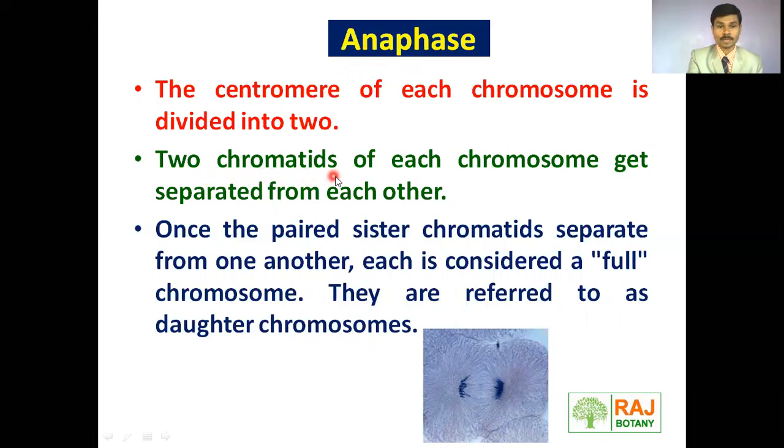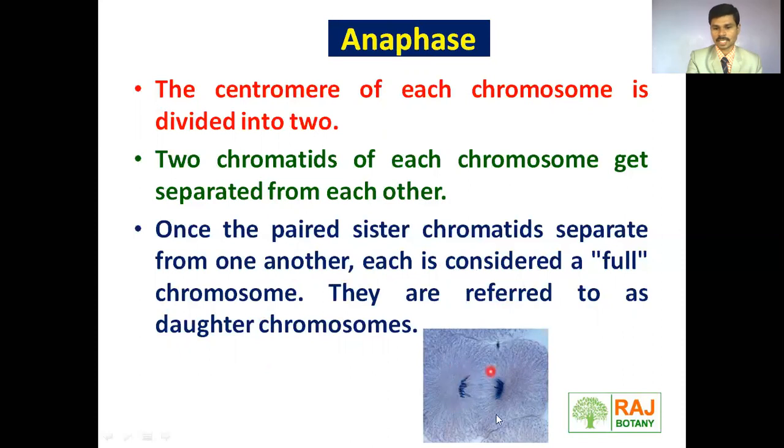That's why the two chromatids of each chromosome get separated from each other. Once the paired sister chromatids separate from one another, each is considered a full chromosome. The separated chromosome, with half centromere and half chromosome, is now considered a full chromosome. They are referred to as daughter chromosomes. Now they are called daughter chromosomes.